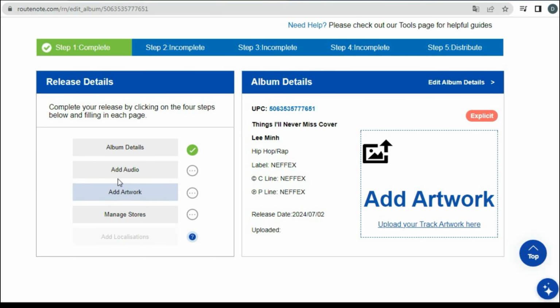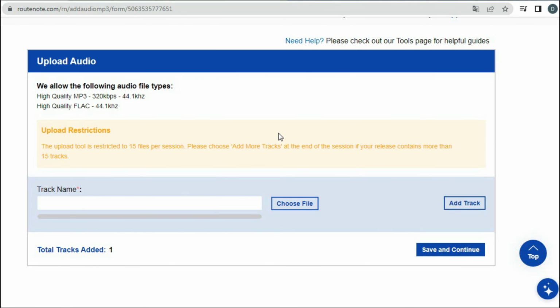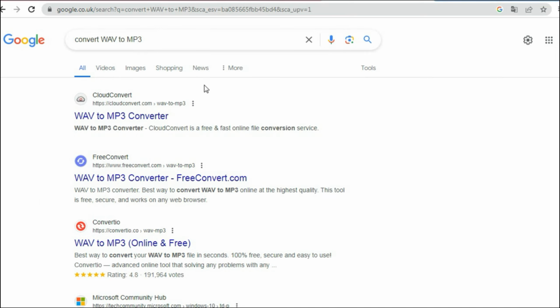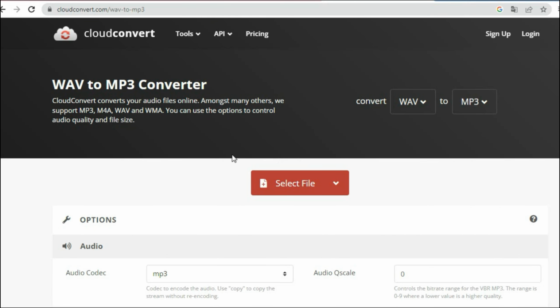The next step is to add audio. You just need to upload the song covered by the AI singer. At this step, RootNote only accepts MP3 audio files. Therefore, open Google and search for Convert WAV to MP3.